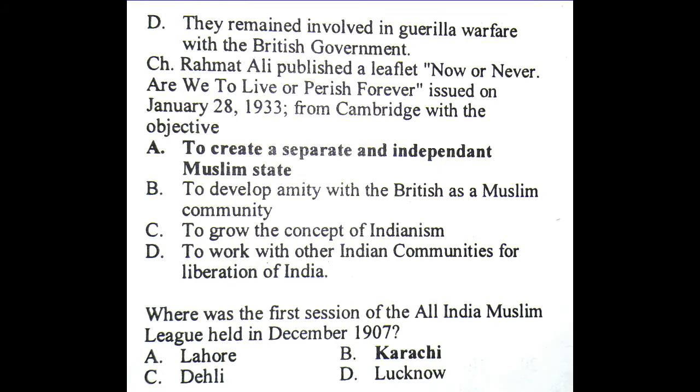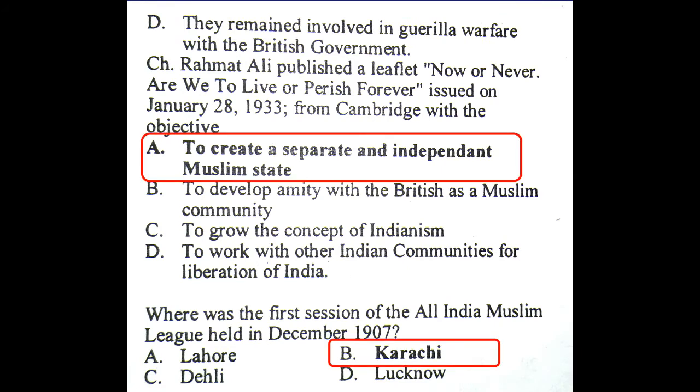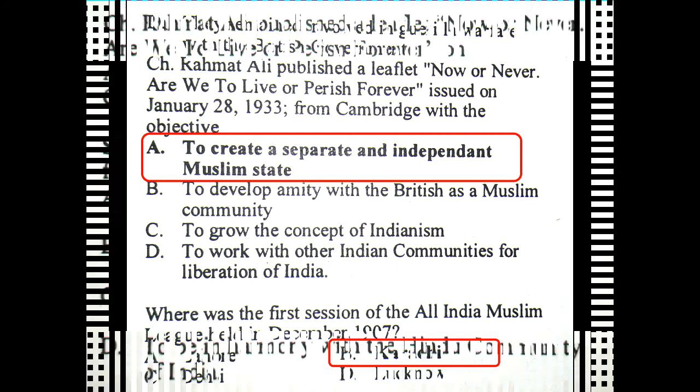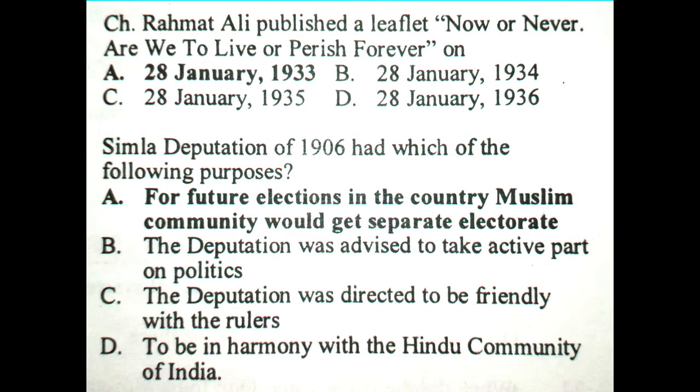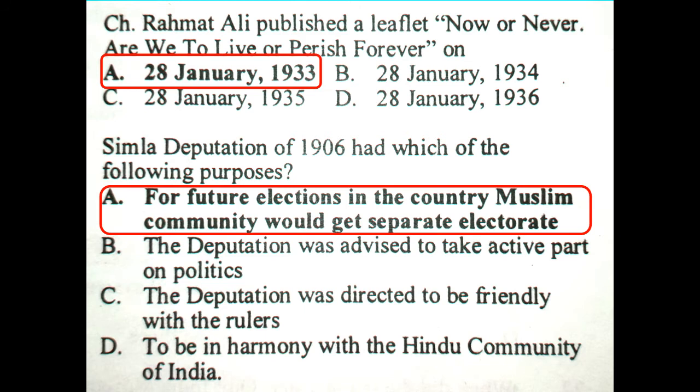Question. Chaudhry Rahmat Ali published a leaflet, Now or Never, Are We to Live or Perish Forever, issued on January 28, 1933 from Cambridge with the objective. Answer is to create a separate and independent Muslim state. Question. Where was the first session of the All India Muslim League held in December 1907? Answer is Karachi. Question. Chaudhry Rahmat Ali published a leaflet, Now or Never, Are We to Live or Perish Forever, on? Answer is 28 January 1933.